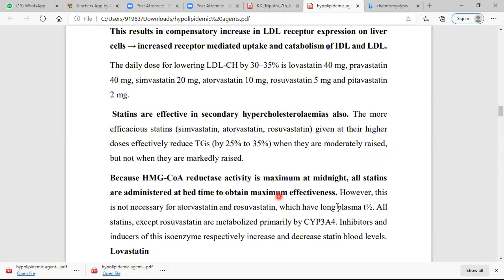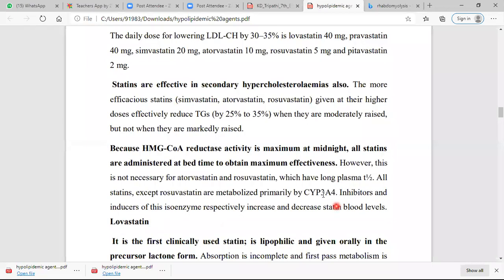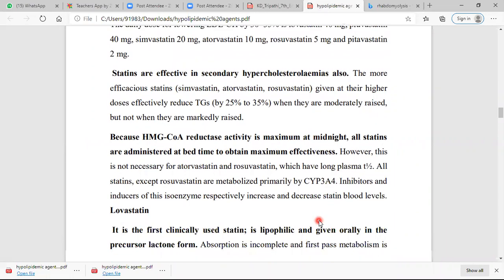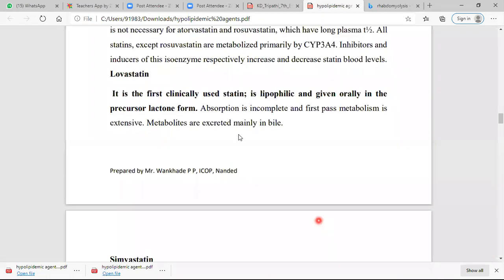However, there is a long plasma half-life. It is metabolized by the cytochrome 3A4 enzyme. Now, this is the first drug. It is the first clinically used statin, lipophilic, and orally active in the precursor lactone form, called lovastatin. Absorption is incomplete. Fast metabolism. It is extensive.